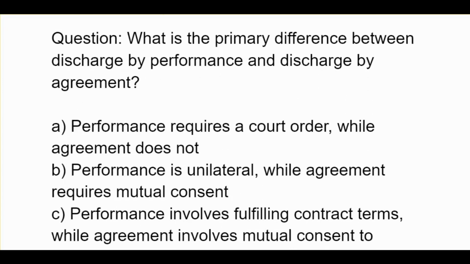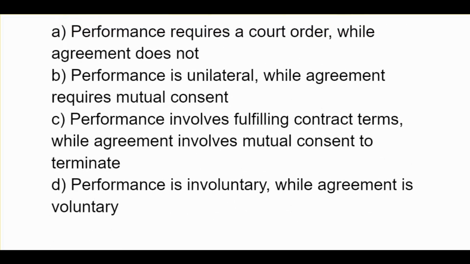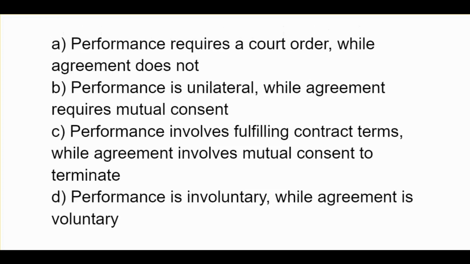What is the primary difference between discharge by performance and discharge by agreement? A, performance requires a court order, while agreement does not. B, performance is unilateral, while agreement requires mutual consent. C, performance involves fulfilling contract terms, while agreement involves mutual consent to terminate. D, performance is involuntary, while agreement is voluntary.